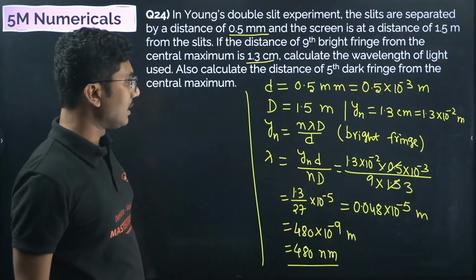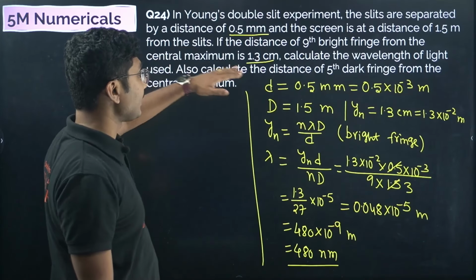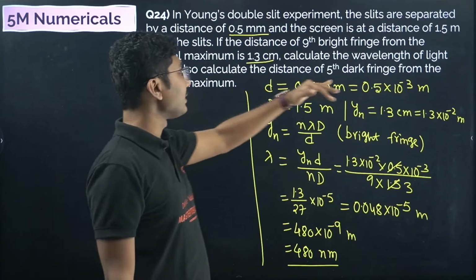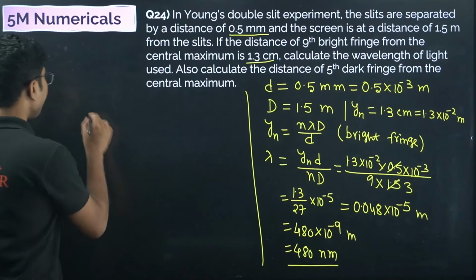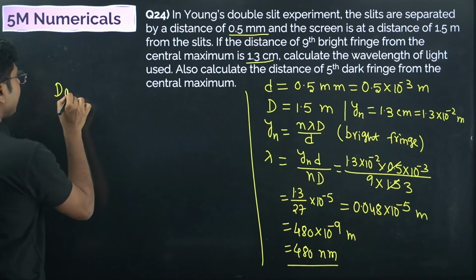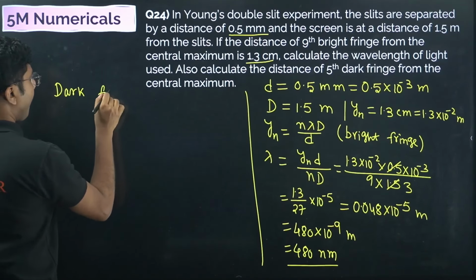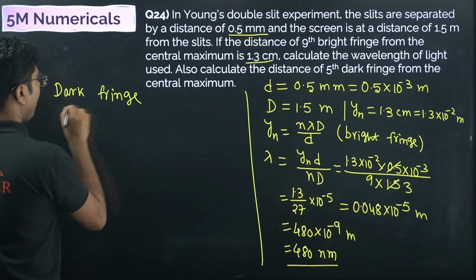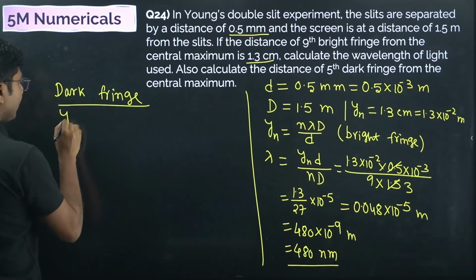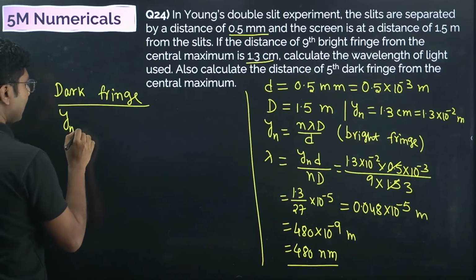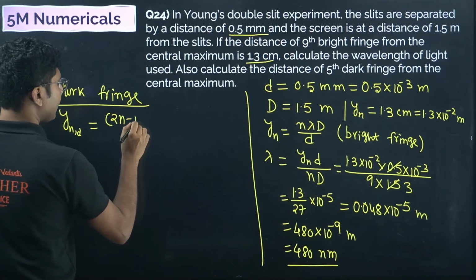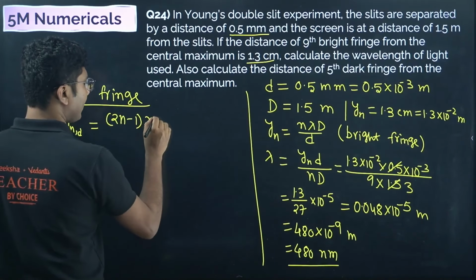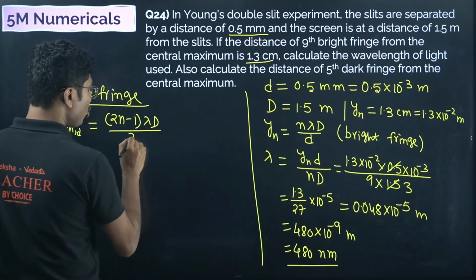The next part is still not done. You still have to answer the second question, where it is mentioned to also calculate the distance of the fifth dark fringe. So for dark fringe, the distance of the nth dark fringe is given by 2n minus 1 lambda D by 2d.